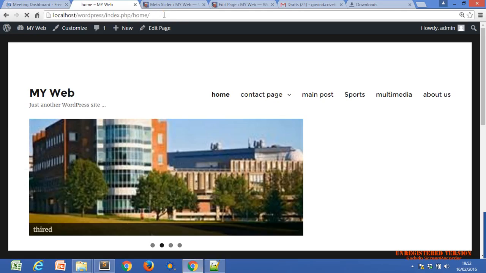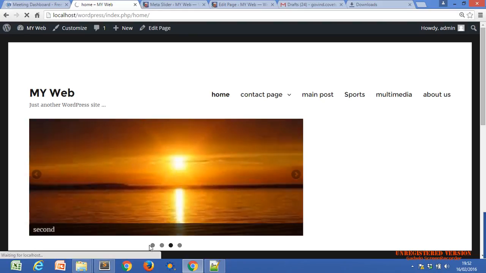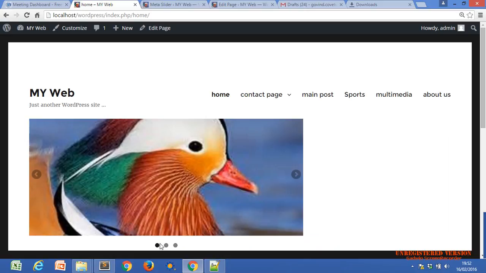If I click here, right now there are 4 slides. Now if it's refreshed, then we will get only 3 slides. Why? Because I have replaced my first slider with the second. I have just replaced my first slider with the second slider.